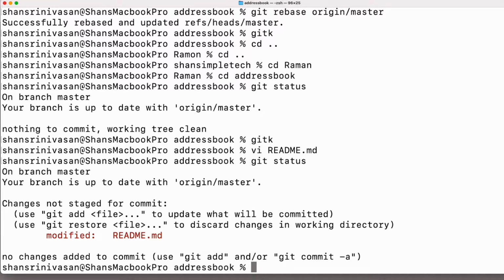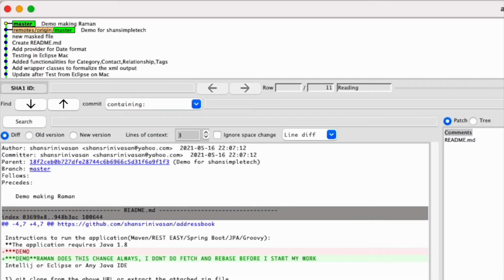So let's see what happens. This Raman, being a little notorious guy, always works on master and doesn't do fetch and rebase to get the latest change. He always does this and he commits. Let's do a gitk. Everything happened local, not over the network. Raman still does not know what happened in remote.